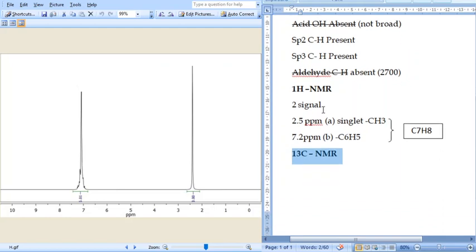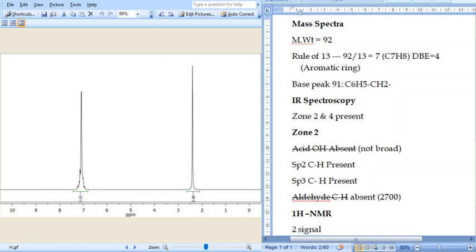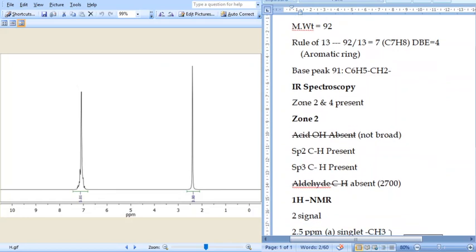If you calculate the molecular weight, we shall see in a calculator. 7 into 12, it's carbon, that's equal to 84.